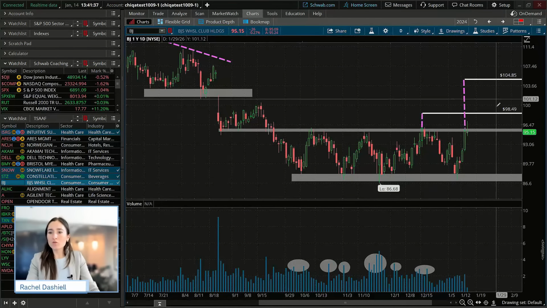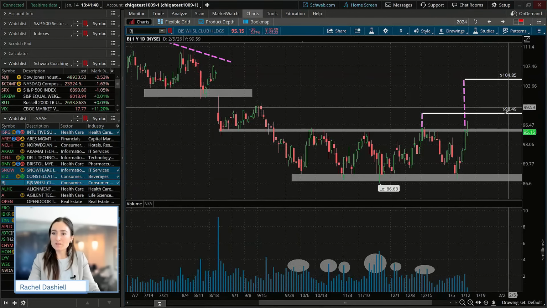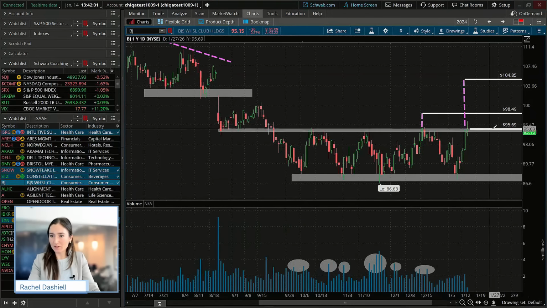So even though we are giving up a certain percentage of that move, we're waiting for that confirmation to take place. And that also allows us, if we do have a move up and a retest back of support, that gives us a very defined entry to place our stop at that initial breakout should we see that percentage move breakout here. So this is kind of what the risk to reward would look like.